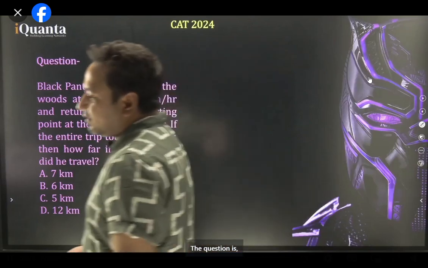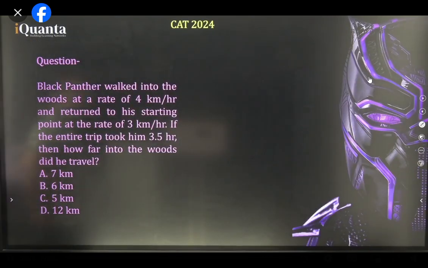The question is, Black Panther walked into the woods at a rate of 4 km per hour and returned to his starting point at a rate of 3 km per hour. If the entire trip took him 3.5 hours, then how far into the woods did he travel?